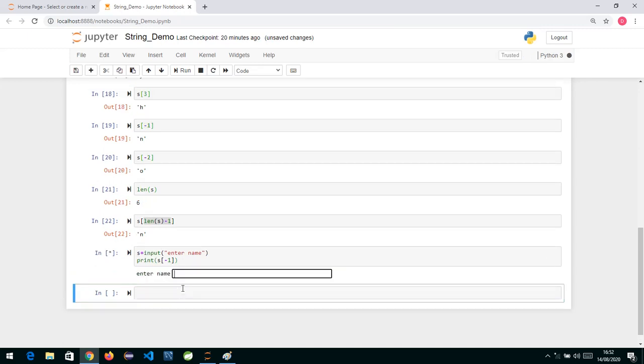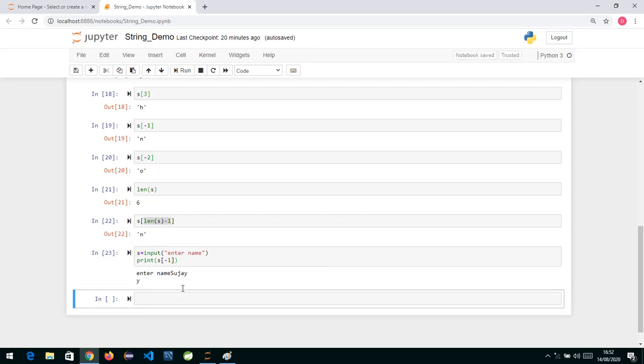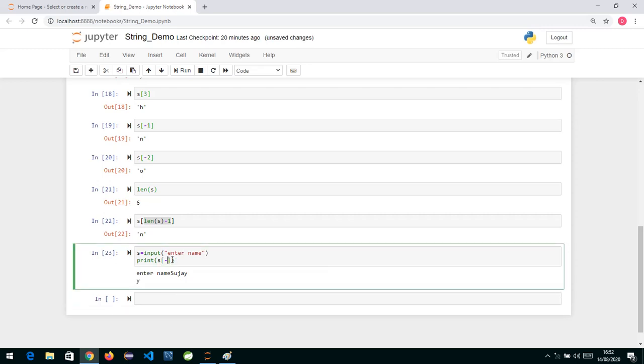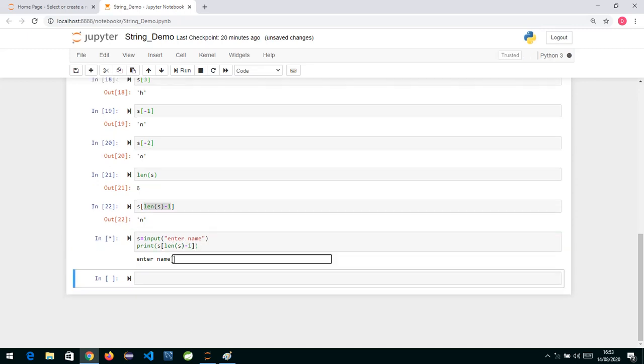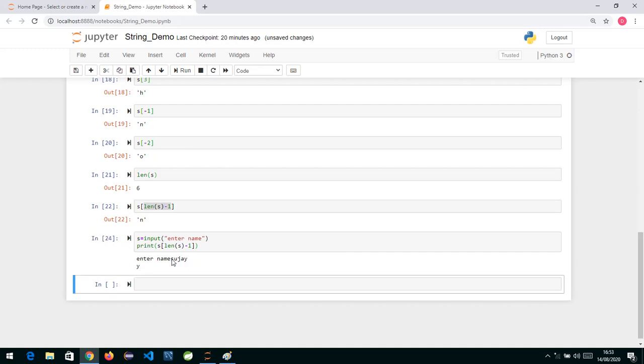So if I enter the name, suppose I enter the name as Sujay, you will see the last character we got is y. So you write -1 over here, or you write length of s minus 1. Both ways work, and then I write the same name, Sujay. Then also you will see you get the last character.